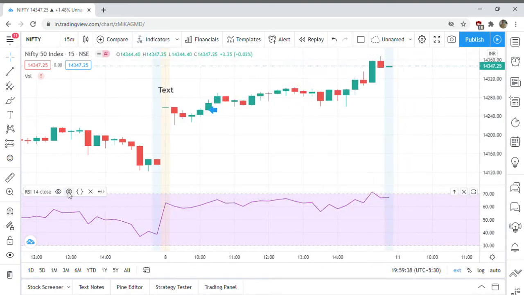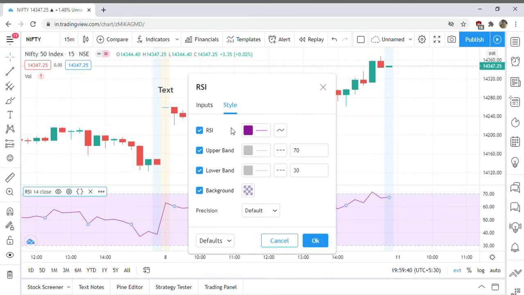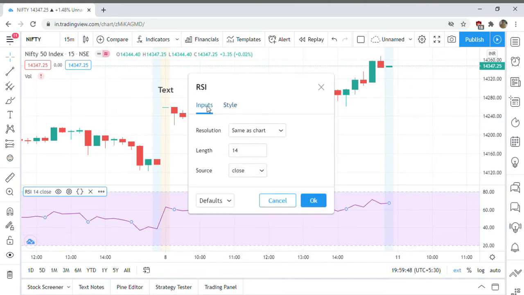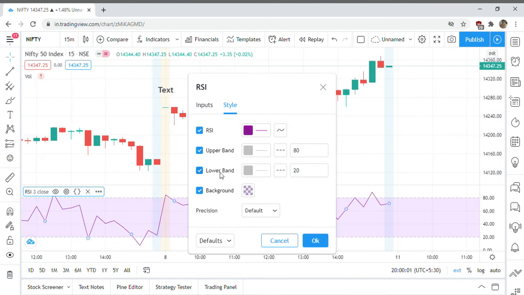I will go to the settings and change the upper band to 80 and the lower band to 20. Go to input and change the length to 3. You have to remember this. In the RSI indicator, we are changing the length to 3, the upper band to 80, and the lower band to 20. Alright.